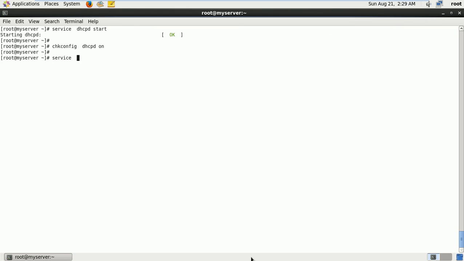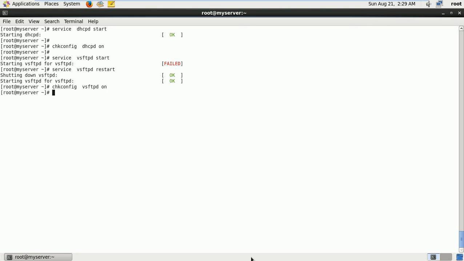And the service VSFTPD, start. It is already started, that's why you go for a restart, and chkconfig VSFTPD on.